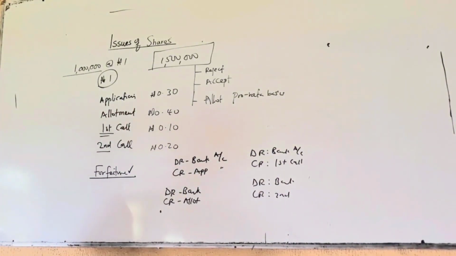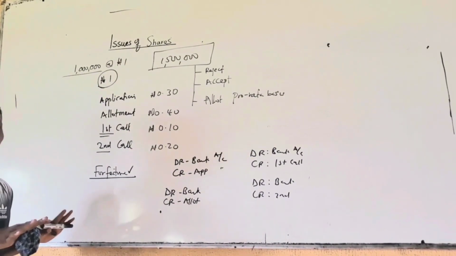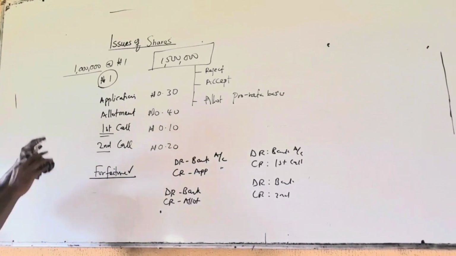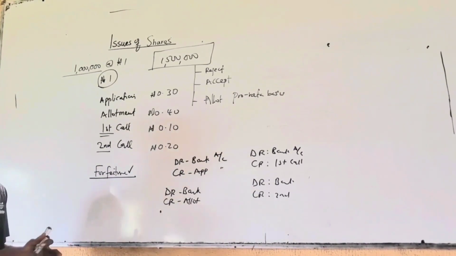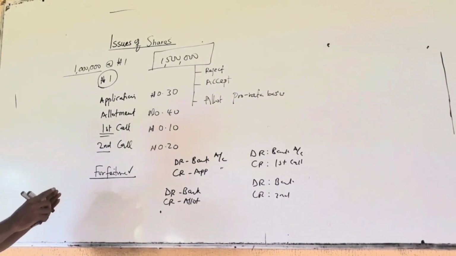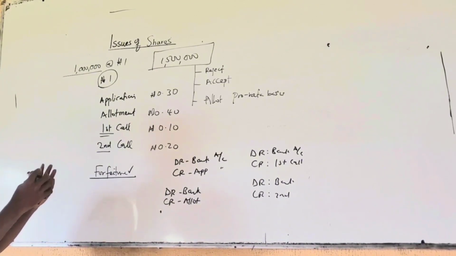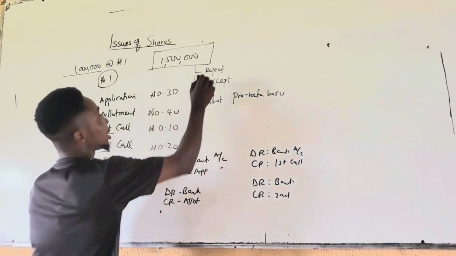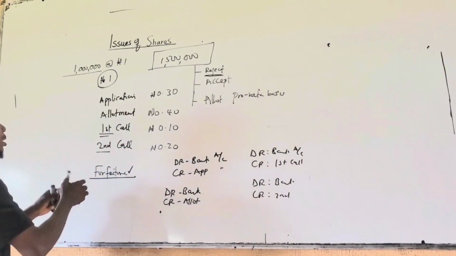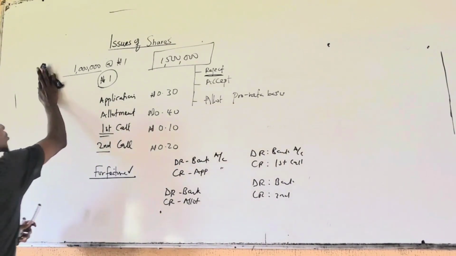So we'll solve two questions in this video. The first question we're going to treat is a very simple question to give us the foundation on how to post the entries. In this question, all the shares will be allotted to the applicants. In some cases, some applicants may be rejected. So in the second question we'll solve, some of the applicants may be rejected, so we'll know how to treat that. When there is oversubscription, some might be rejected. It depends on the decision of the directors. So let's look at this practical question.